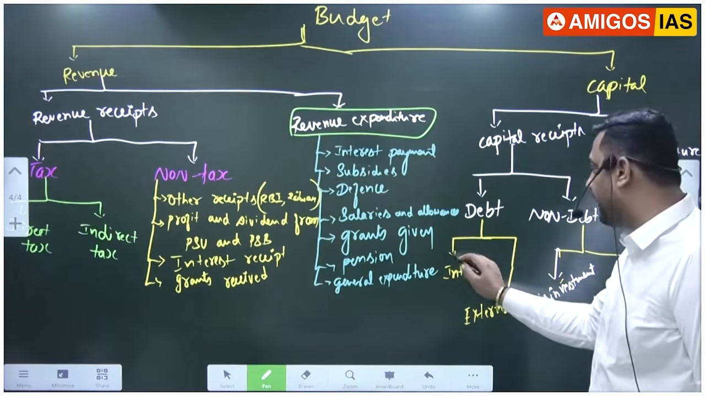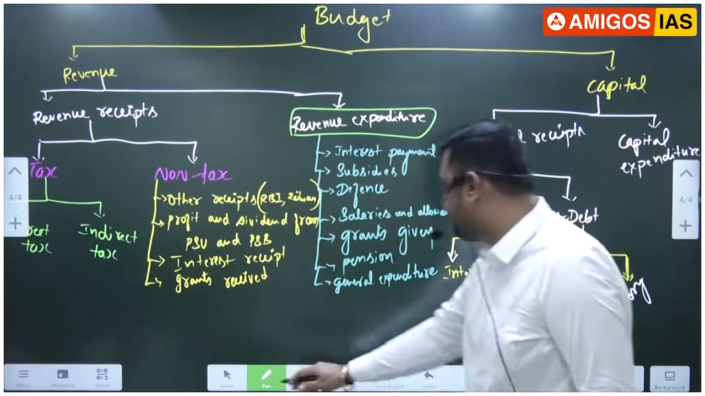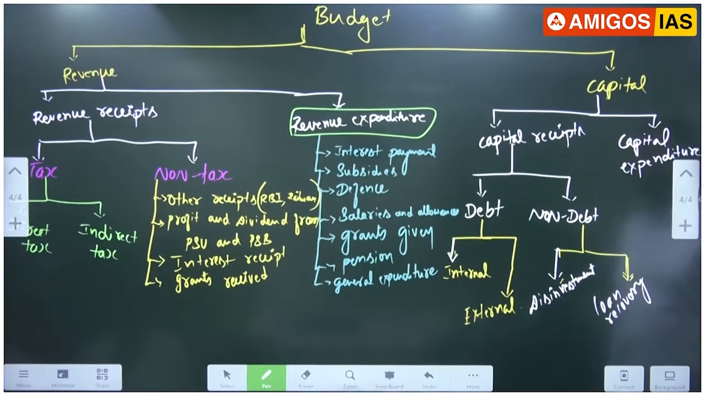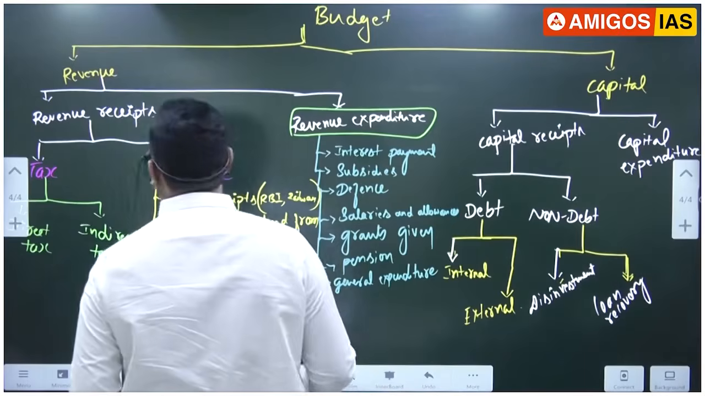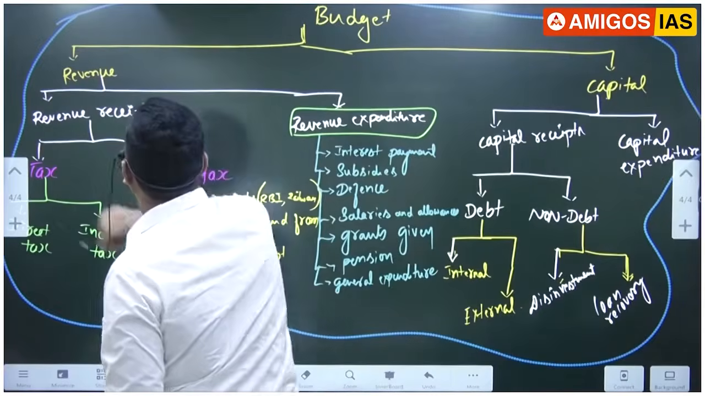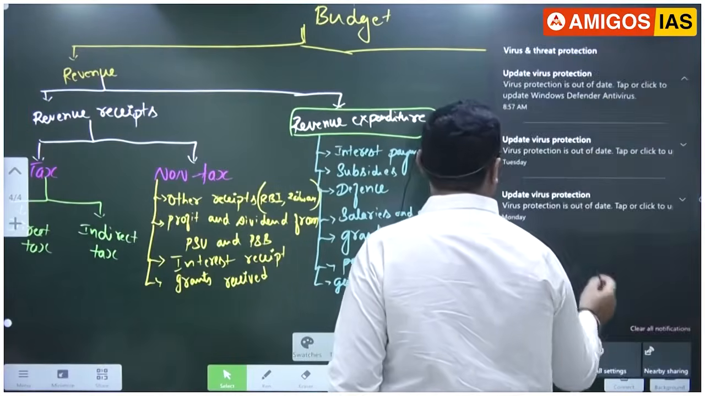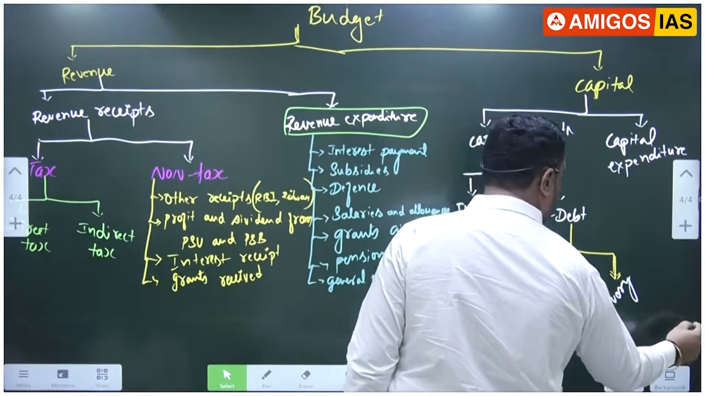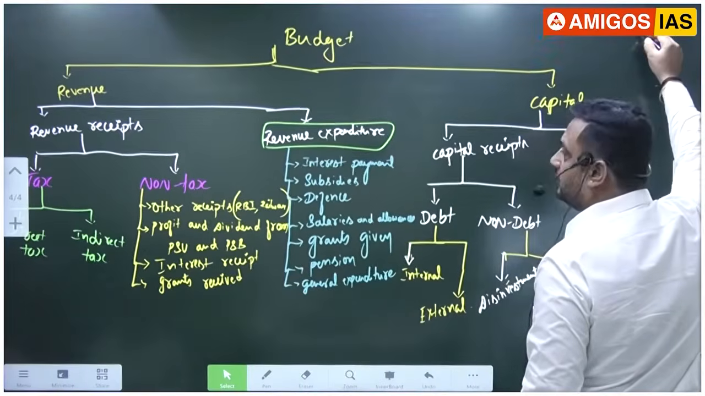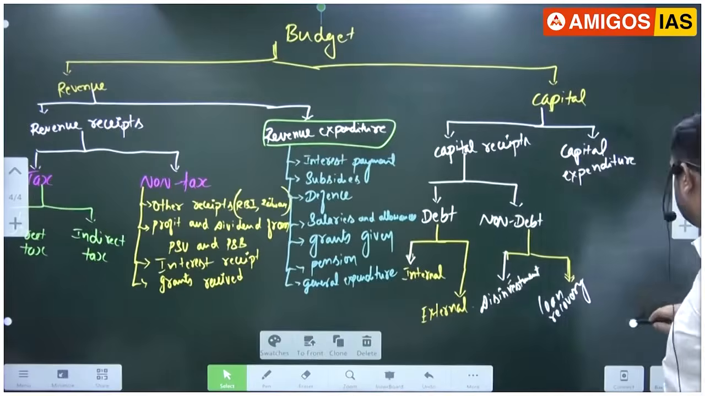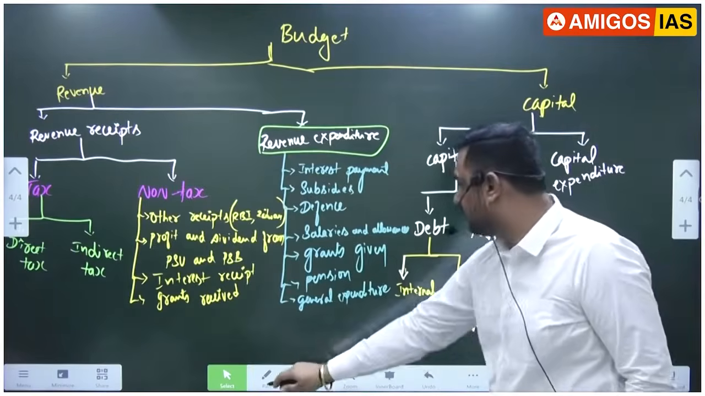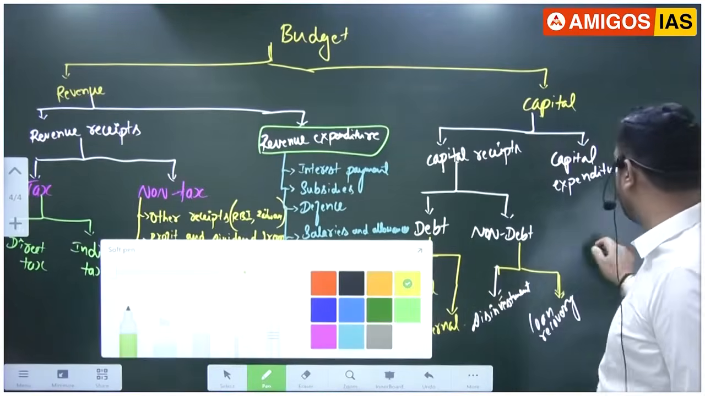Where will the government spend as capital expenditure? What to do here in the table? Minimize. Is it okay on this side? It's okay, I'll try to write within the space.